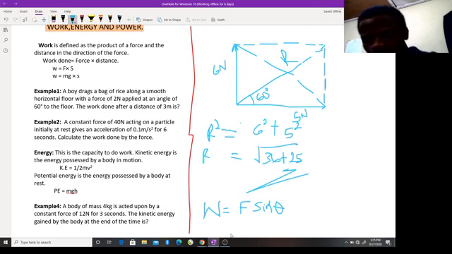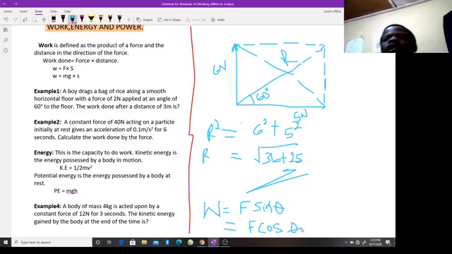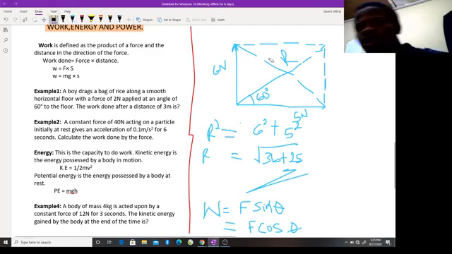To the horizontal, the work done will be F cos theta. Can you see that? That is the force, which is 5 newtons times cos 60. These are the situations you can have when you are solving questions on the work done.